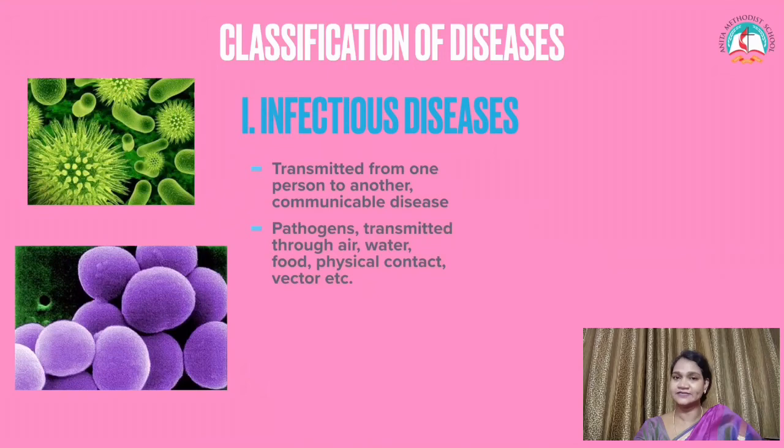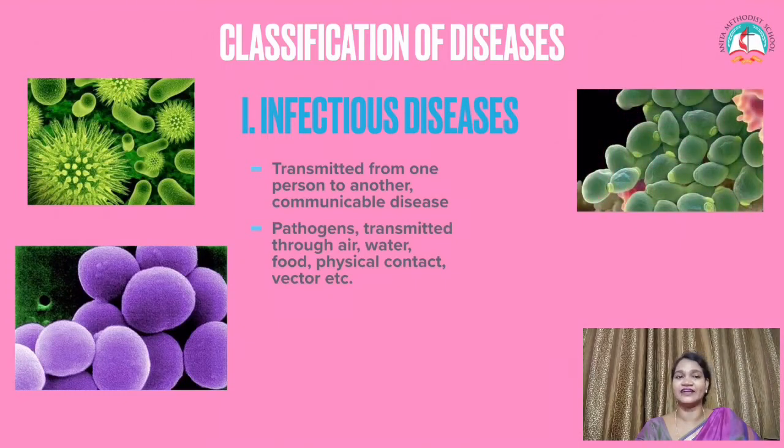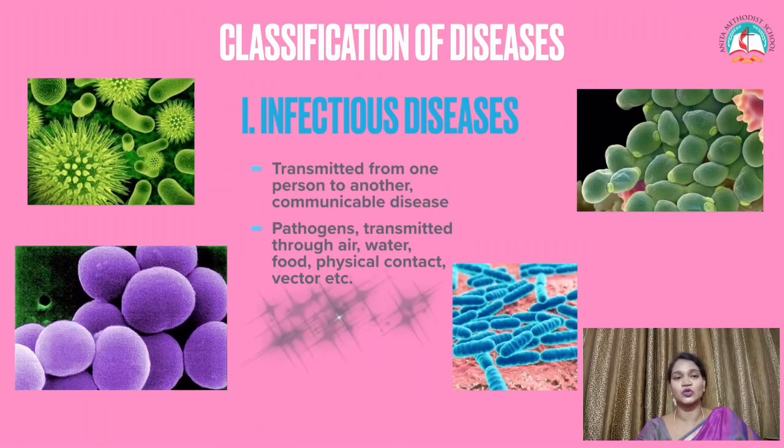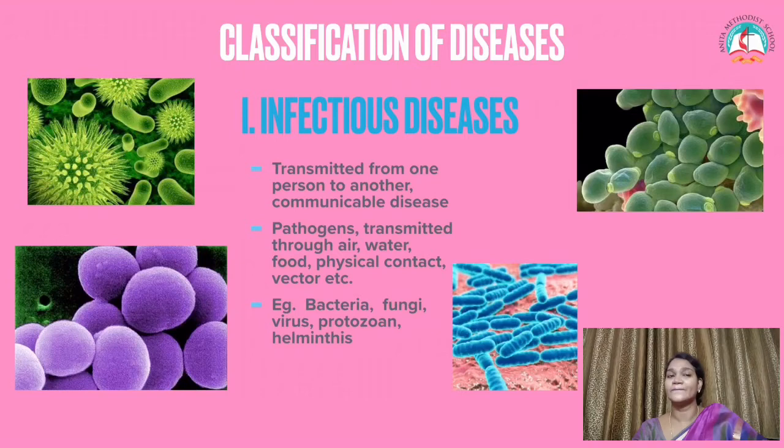The organisms which cause diseases are called pathogens. It is transmitted through air, water, food, physical contact and even the vectors like housefly and mosquito also carry diseases or the microbes. For example, bacteria, fungi, virus, protozoan, helminthes, all these microbes can cause diseases, so they are called pathogens.